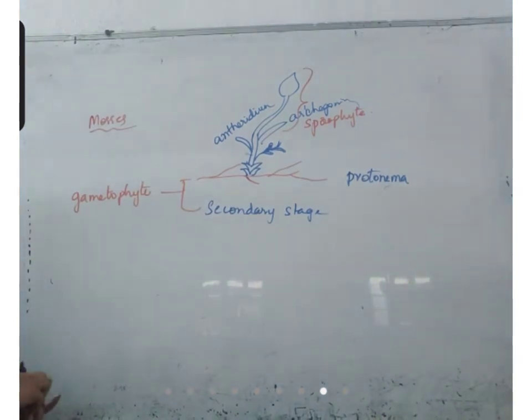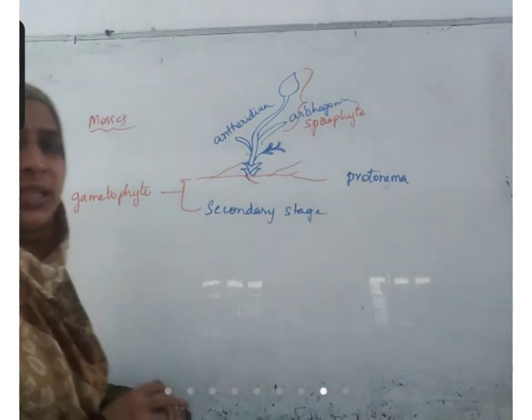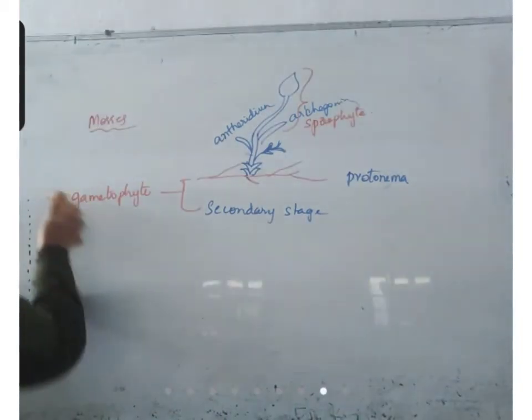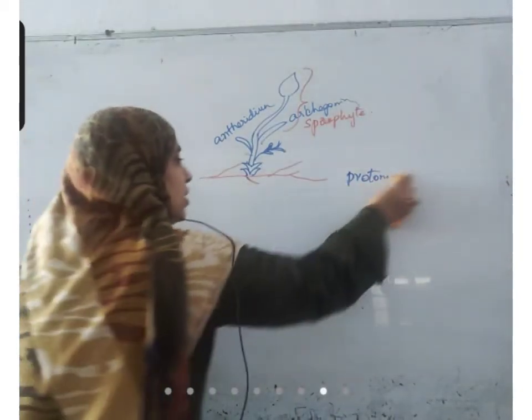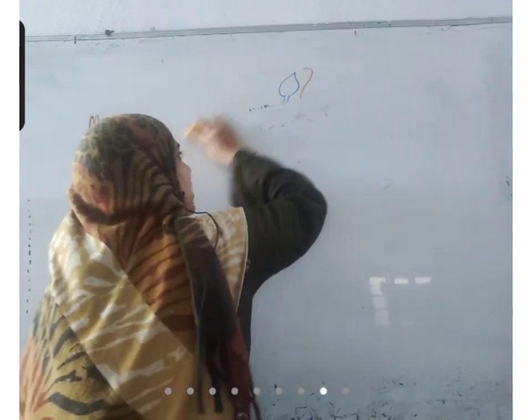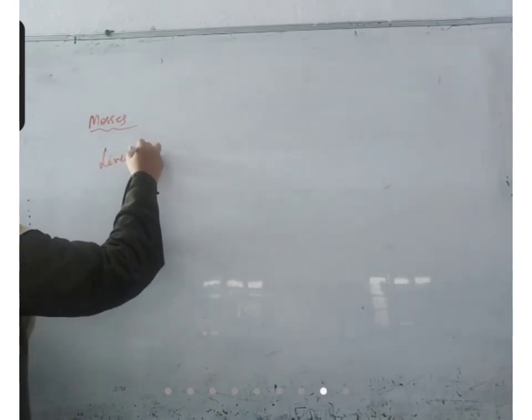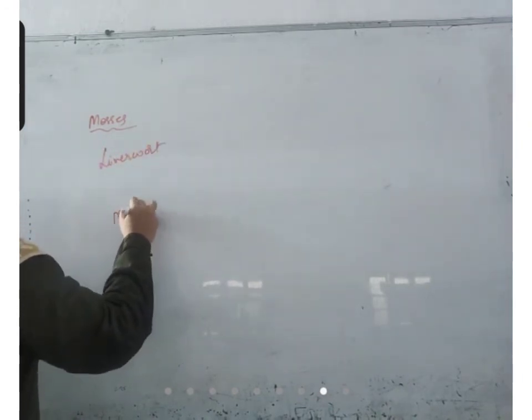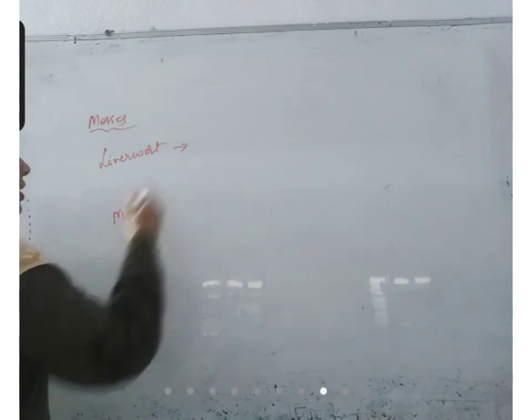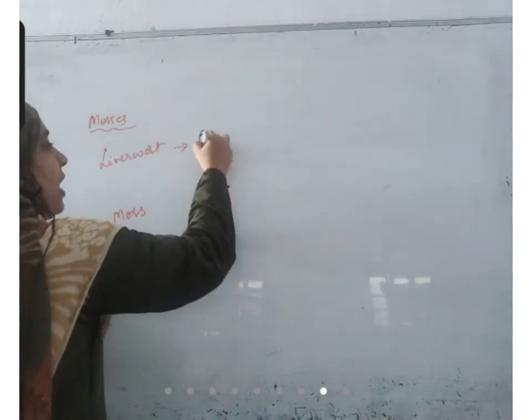Is this the only way reproduction occurs inside the bryophytes? In bryophytes, asexual reproduction by fragmentation is seen. Whether it is a liverwort or a moss, both of them can reproduce by fragmentation.